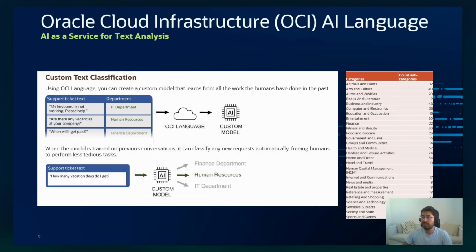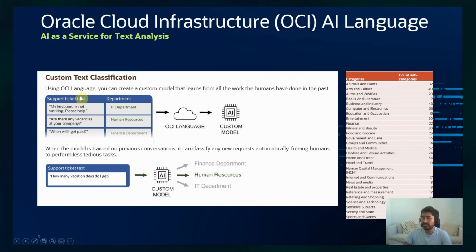I also mentioned that we have this custom text classification model. The AI Language service allows you to provide a custom model, and all you have to provide is a data set like this one. So you have categories, like different complaints or ticket text, like my keyboard is not working, or are there any vacancies at your company, and so on.